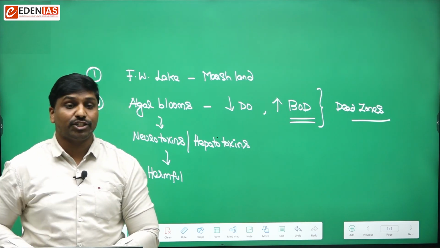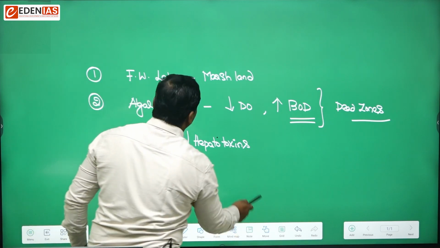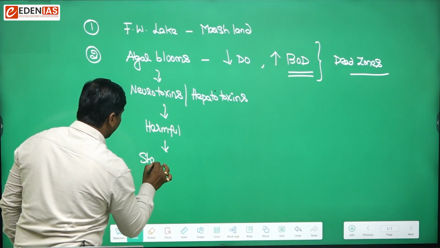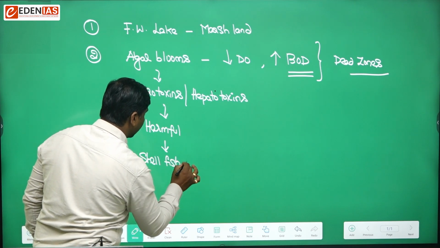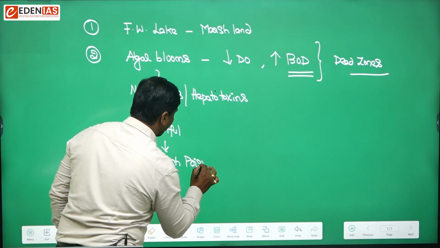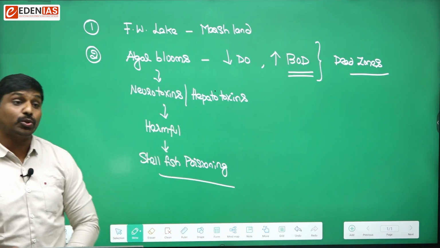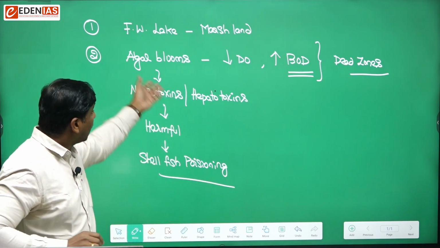And there was an instance of shellfish poisoning. This was an instance which occurred due to eutrophication, due to the algal blooms.